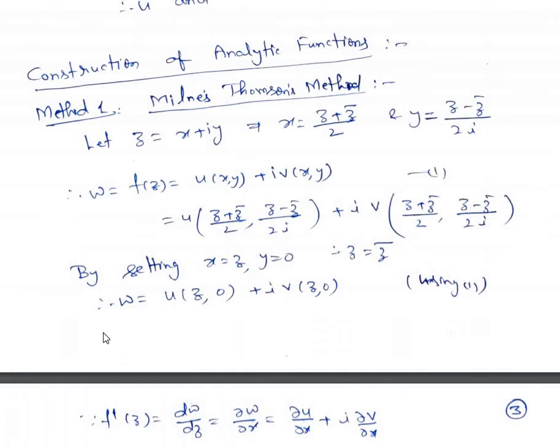Now by this method, what we do is we put x = z and y = 0. That means we take the imaginary part to be 0. So if the imaginary part is 0, then z is the same as z bar. Therefore from this equation, w = u(z,0), because z + z over 2 is z, and z - z bar will be 0 because z = z bar. So w = u(z,0) + i v(z,0).